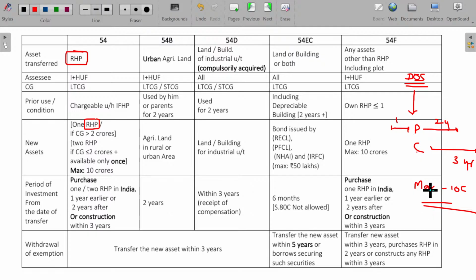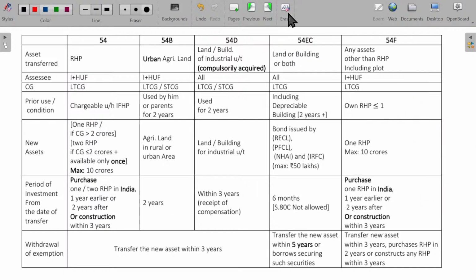Now, the new house property you purchase should be in India. These are the small pieces of information you can understand. Before you study all the provisions, the main thing to understand is: sell the residential house property, buy the residential house property. Is it only purchase? No, sir. It may be either purchase or construct. In case of purchase, 1 year earlier, 2 years after. In case of construction, only after, within 3 years.